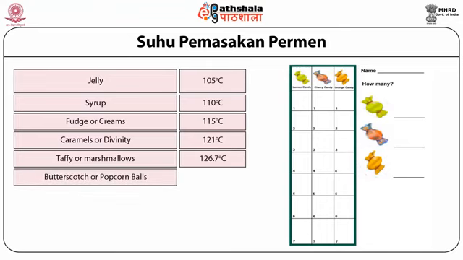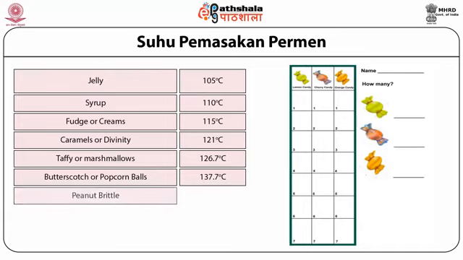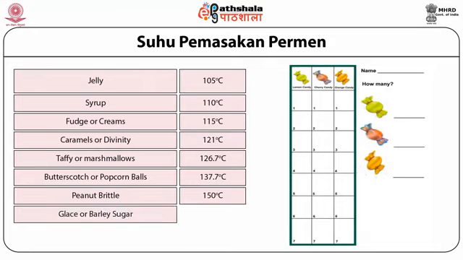Butterscotch and popcorn balls are made at 137 degrees Celsius, which is the soft crack stage. Peanut brittles are made at 150 degrees Celsius, which is the hard crack stage. And glazes and barley sugar, etc., are made at 160 degrees Celsius, which is the clear liquid stage.